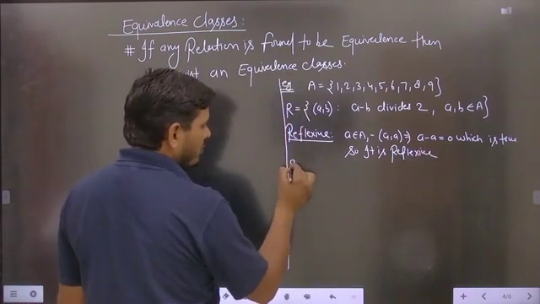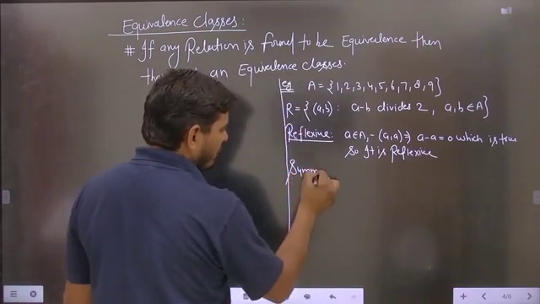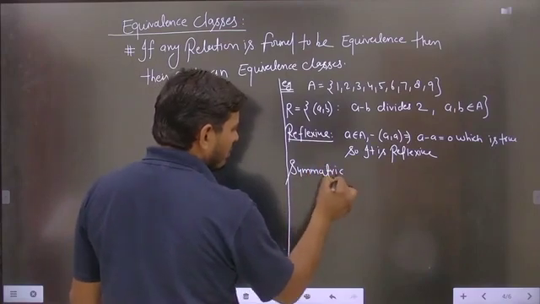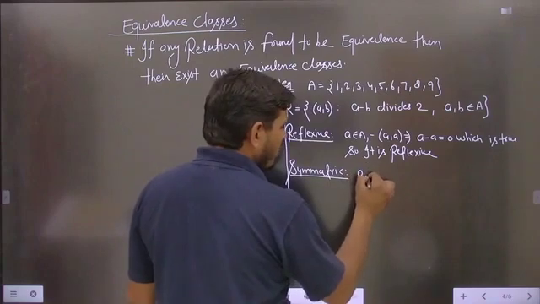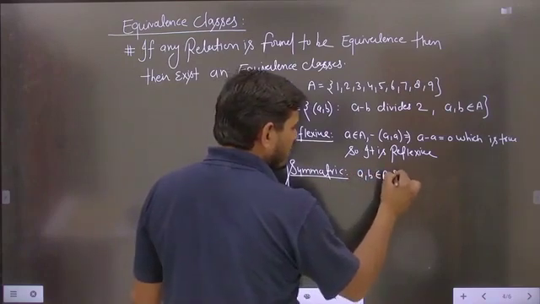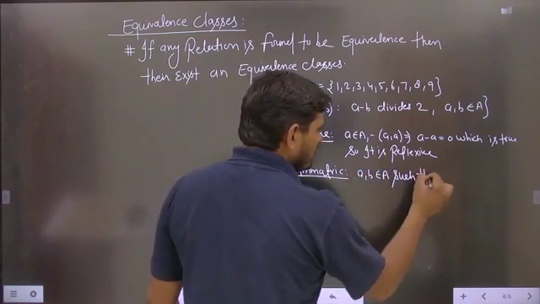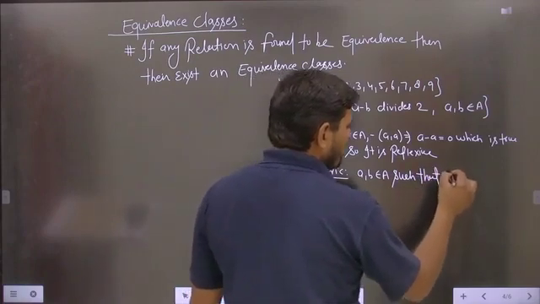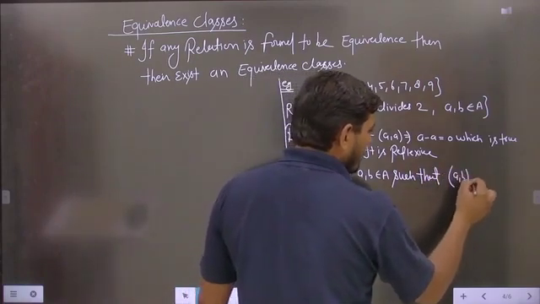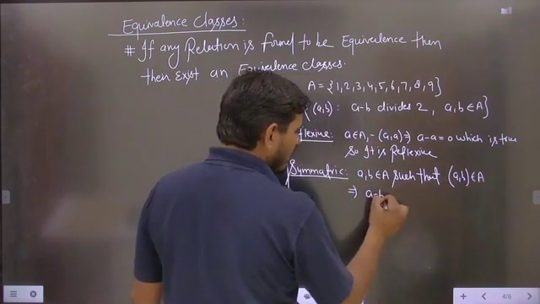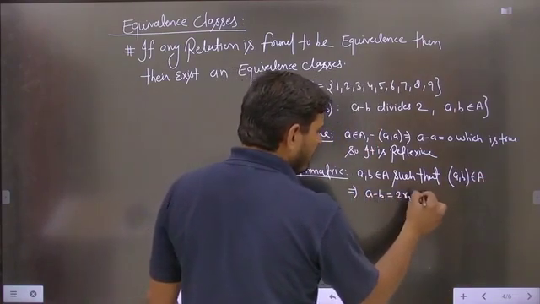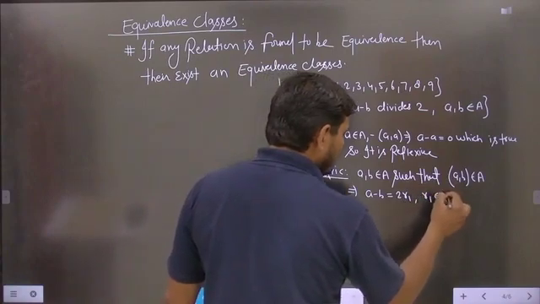Next we will check whether the relation is symmetric or not. For the symmetric case, we will take two different elements a, b belongs to A such that (a, b) belongs to R, which implies that a minus b equals 2r1, where r1 is any integer.